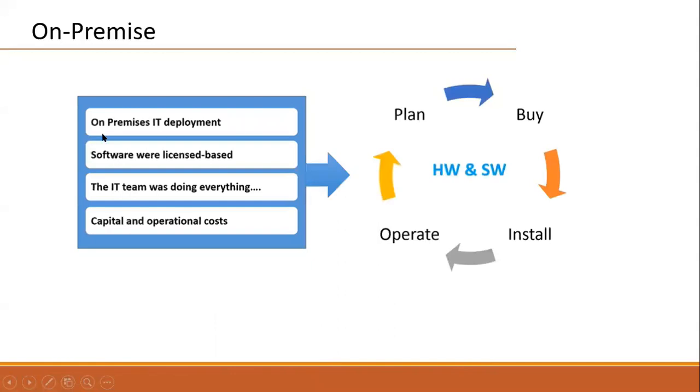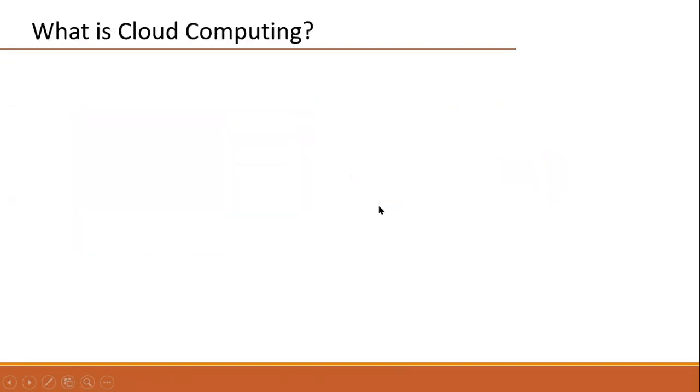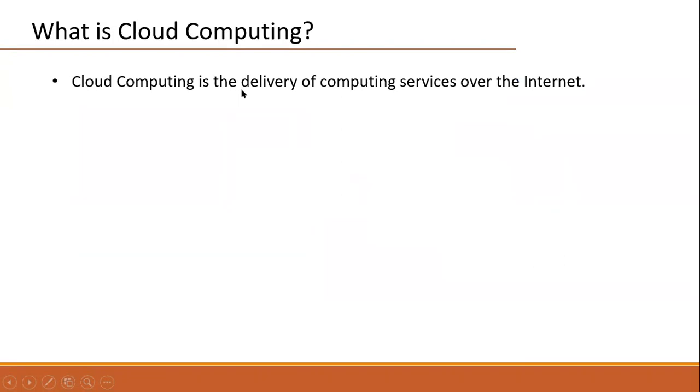Like we have already seen, in the case of on-premises, we have to plan, buy the hardware and software, install, then start operating. So that's why capital expenditure will be very high. That is the reason, sir, cloud computing came into the market. Remember, in 2007 AWS launched this cloud computing model for the first time in the market.